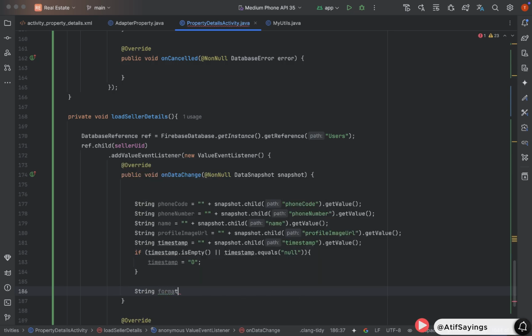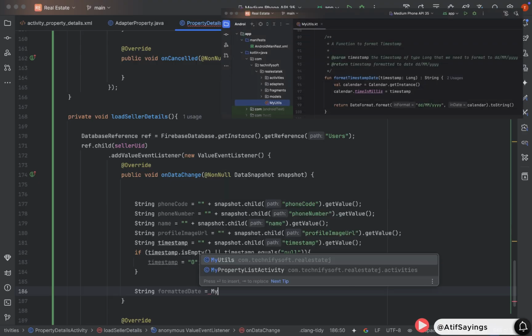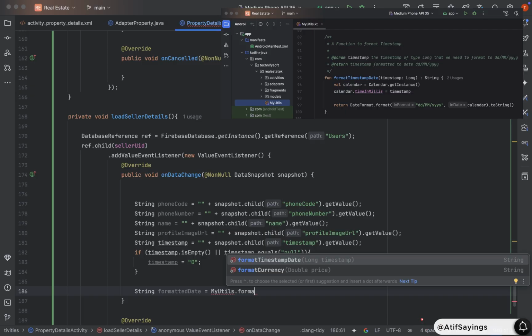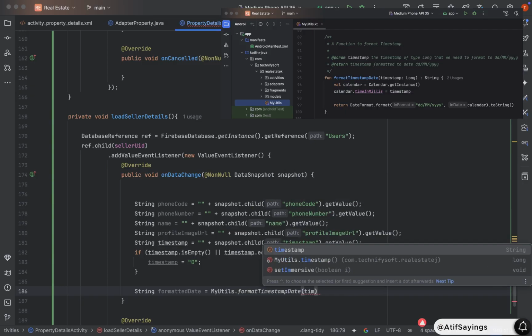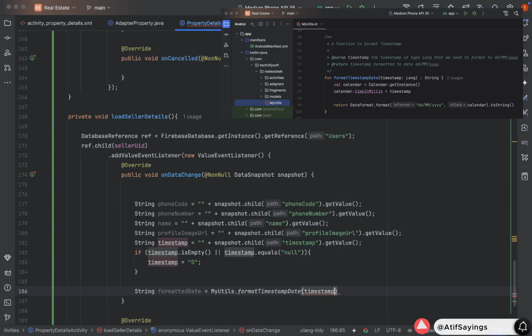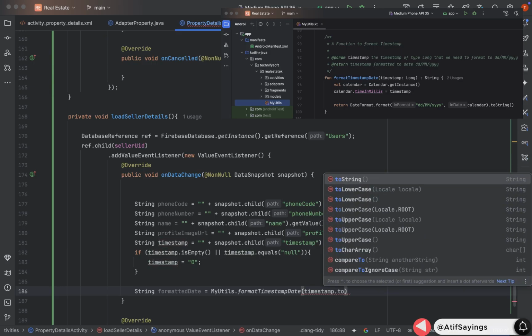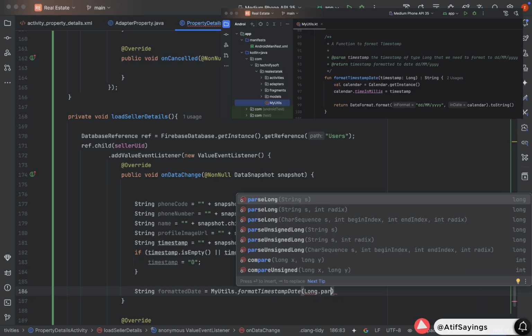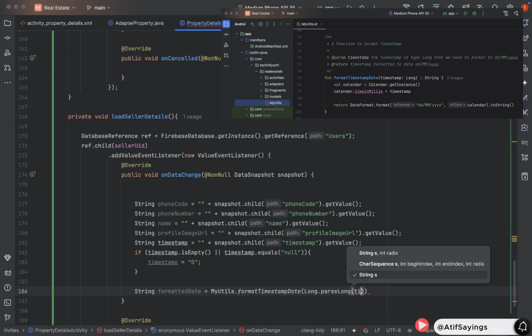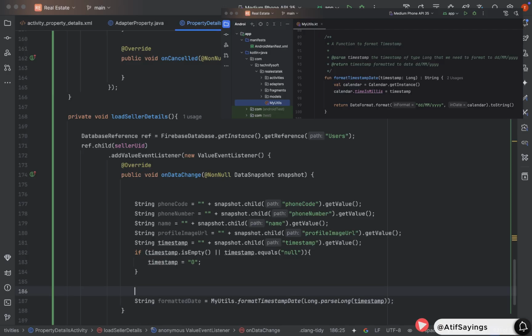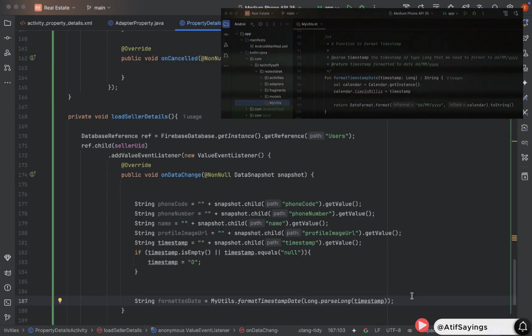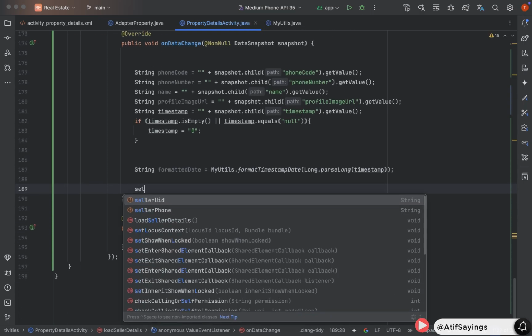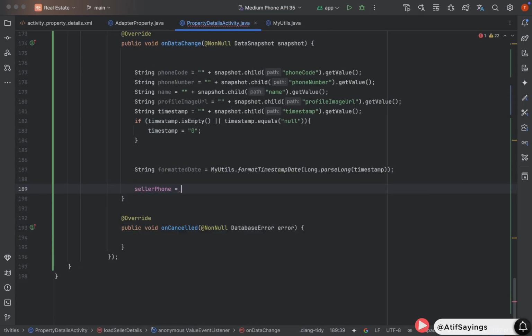Now, we will create another variable of type string that will hold the formatted date. So, we have named it formatted date equal to MyUtils dot format timestamp date. Pass the timestamp as a parameter in the form of long. Using Long dot parse long, pass the timestamp as parameter. This will convert the timestamp to long. Format timestamp date is the function that we have already created in MyUtils class.